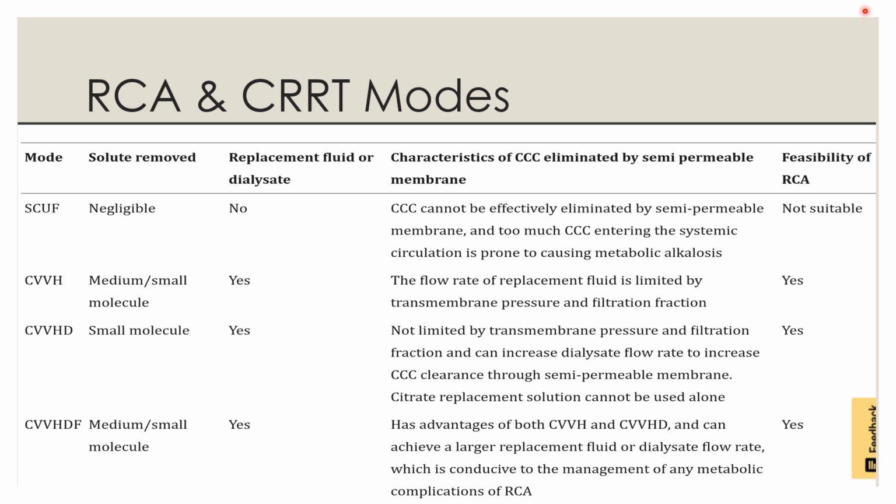CVVHD mode eliminates solutes by diffusion without limitation of transmembrane pressure and filtration fraction, and can increase dialysate flow rate to increase the proportion of complex clearance through the semi-permeable membrane to alleviate metabolic alkalosis or reduce citrate accumulation. RCA can also be safely used in CVVHD.